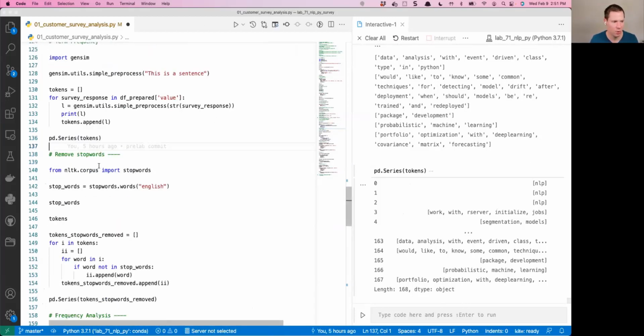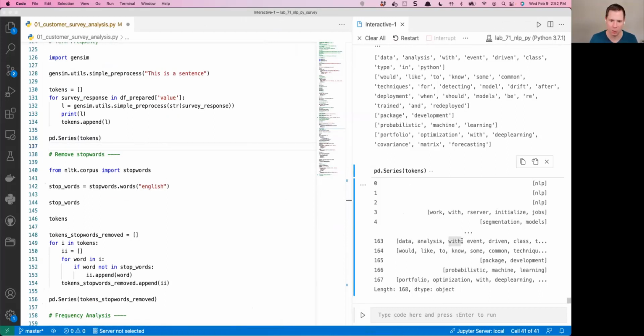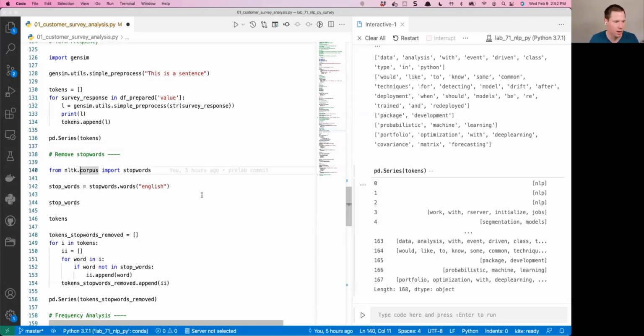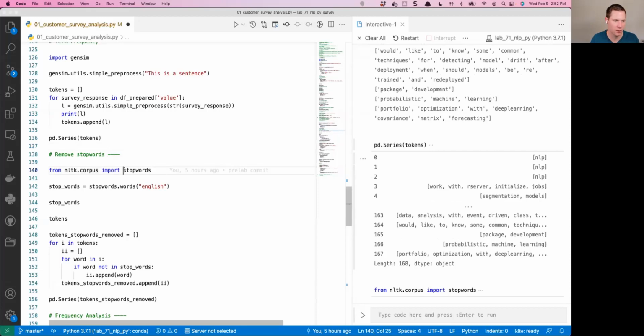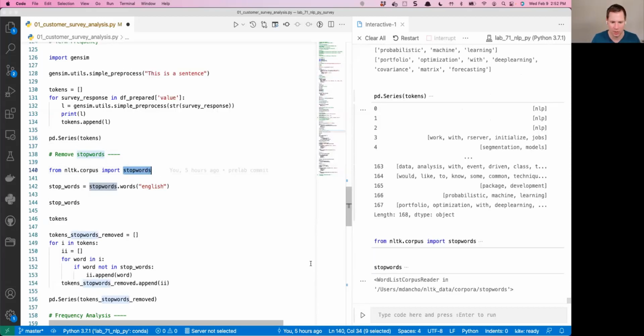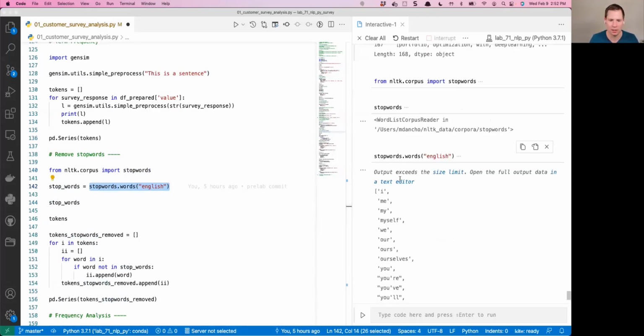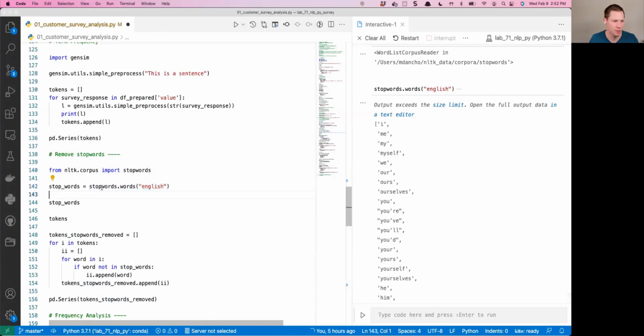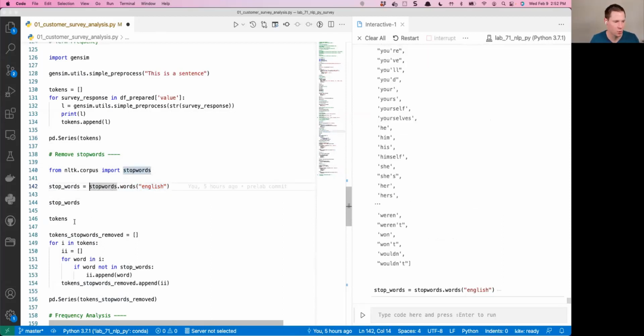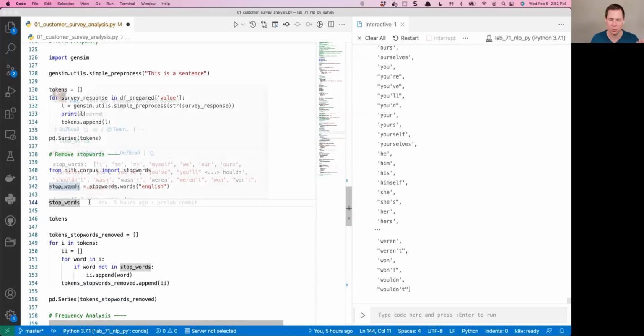But there's some things that I'll want to do. So remove some stop words. I saw some stop words in here, things like "with." We'll want to remove those. So I'm importing next from the NLTK corpus this thing called stopwords. Stopwords is this kind of weird object called a WordListCorpusReader. But if you use stopwords.words('english'), it'll pull in a list of all of the English stop words that are most common to use. So I'm going to save those as stop_words. Those are the words that I want to try and remove.